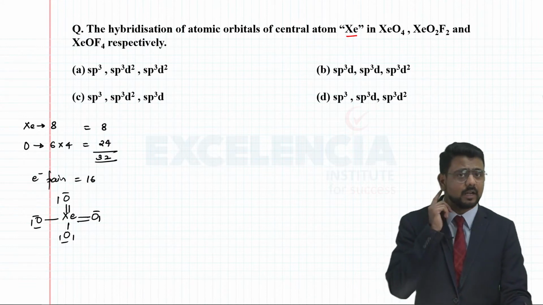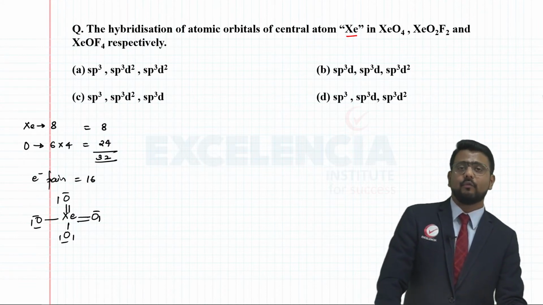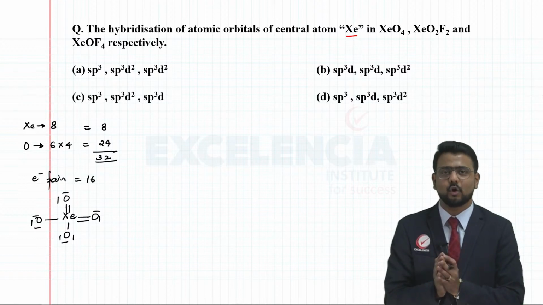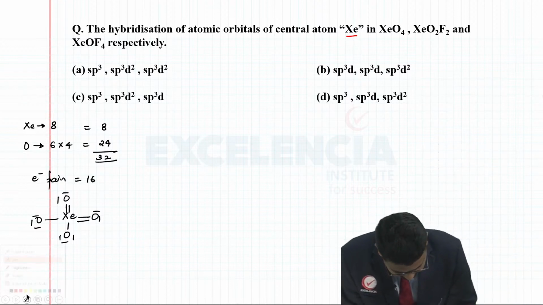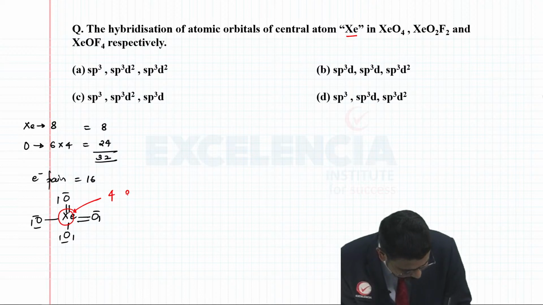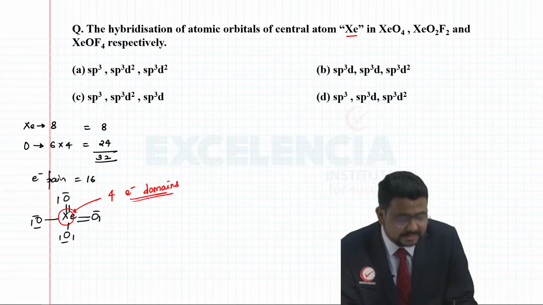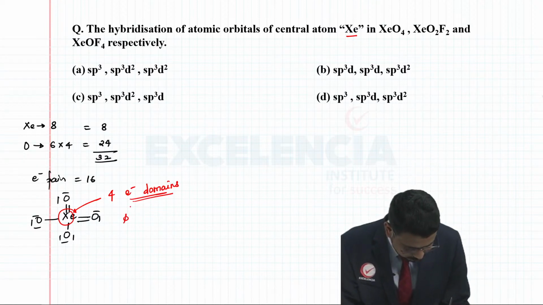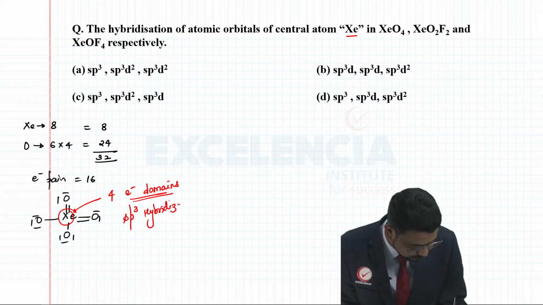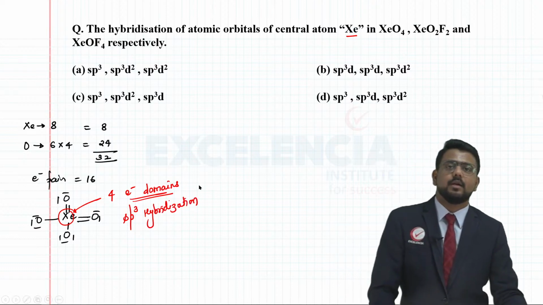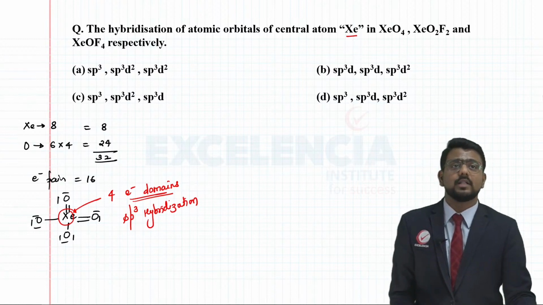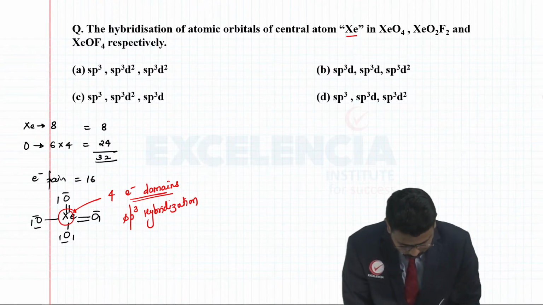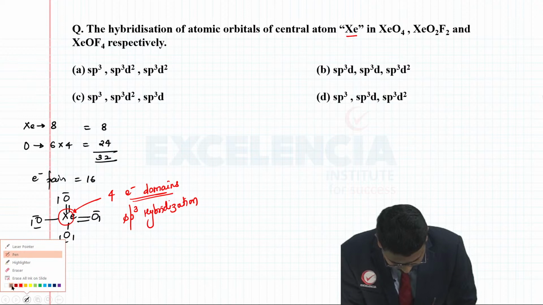Now, if you see here, xenon is surrounded by 4 electron domains. So if it is surrounded by 4 electron domains, we can say that the hybridization here is nothing but sp3 hybridization. Simple, straightforward, right? Now, if you consider the XeO2F2 structure, I'll quickly draw its Lewis structure again.